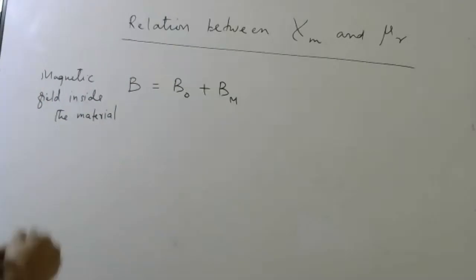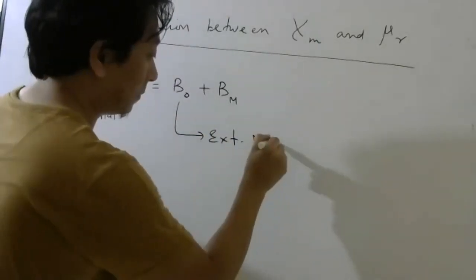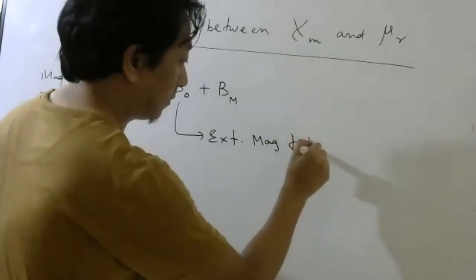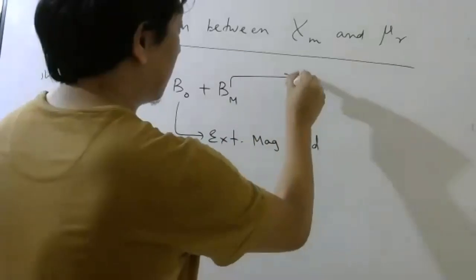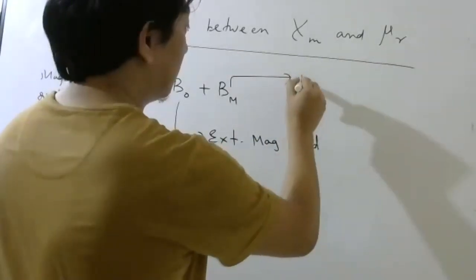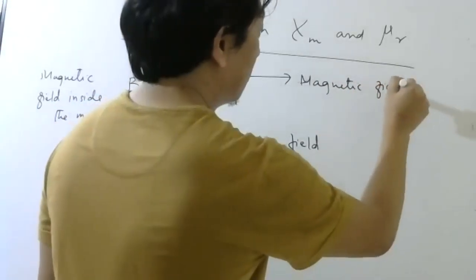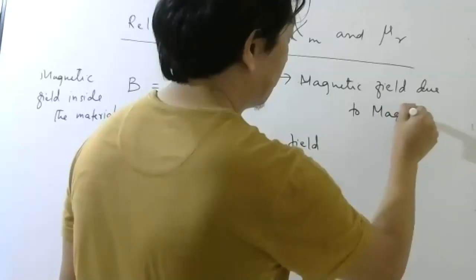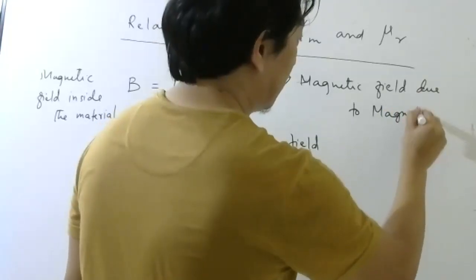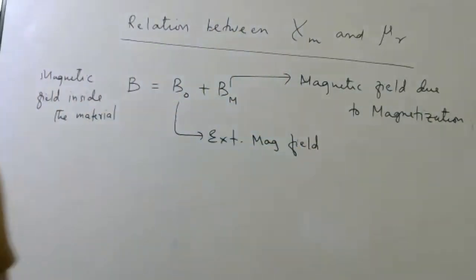So this is your external magnetic field. In the exam, please write the full spelling. And this is the magnetic field due to magnetization. Till here clear?